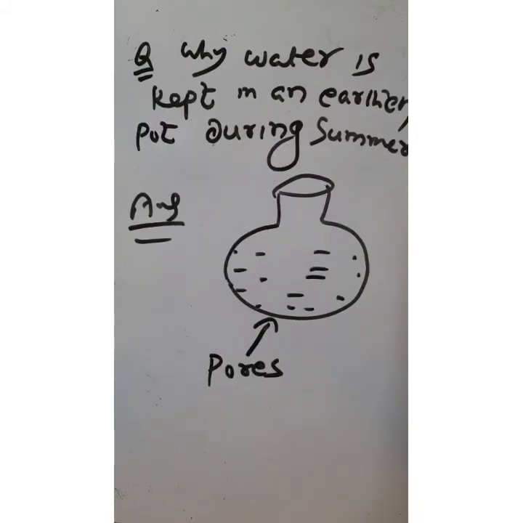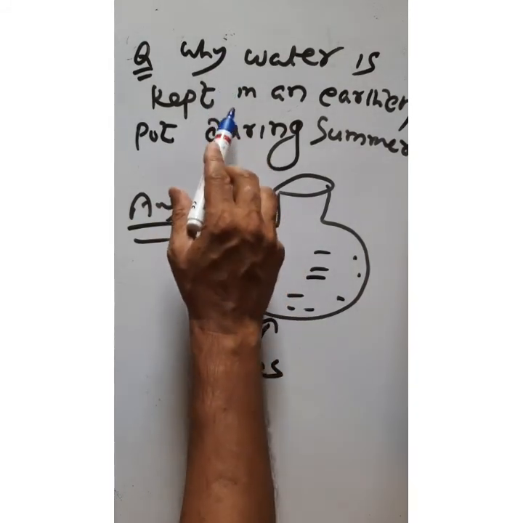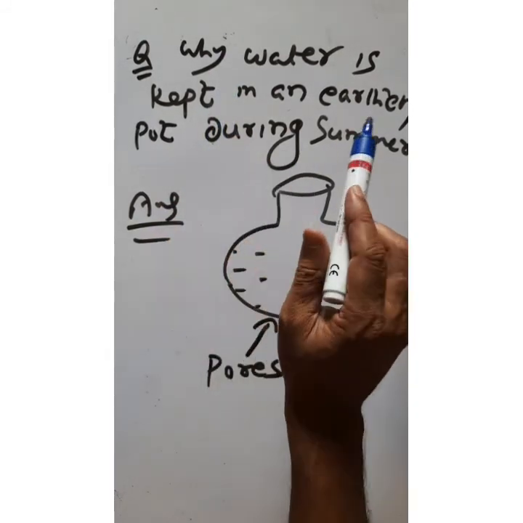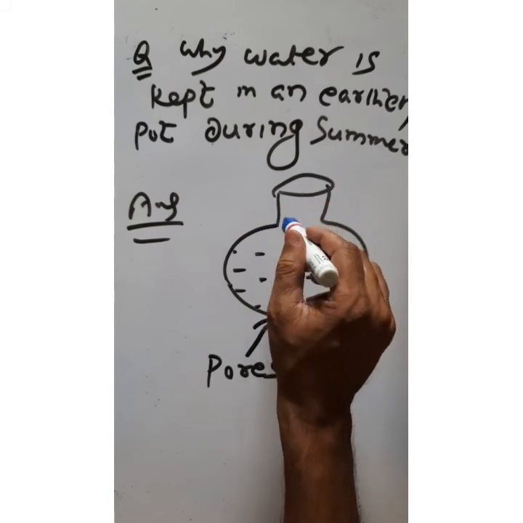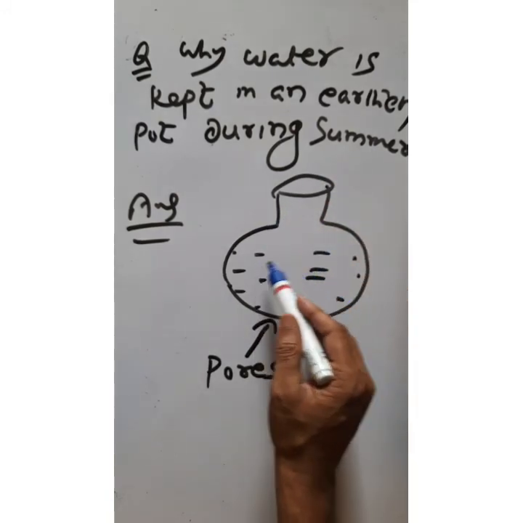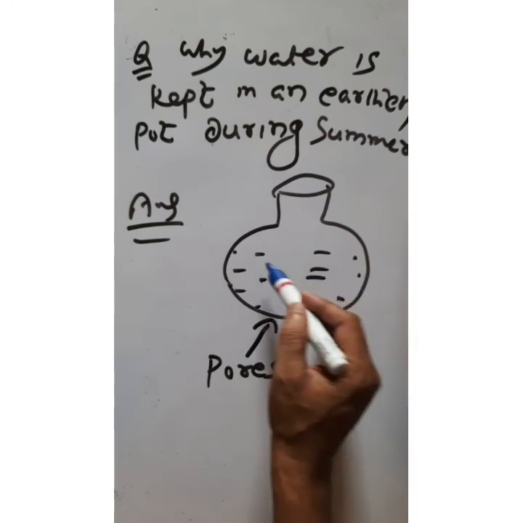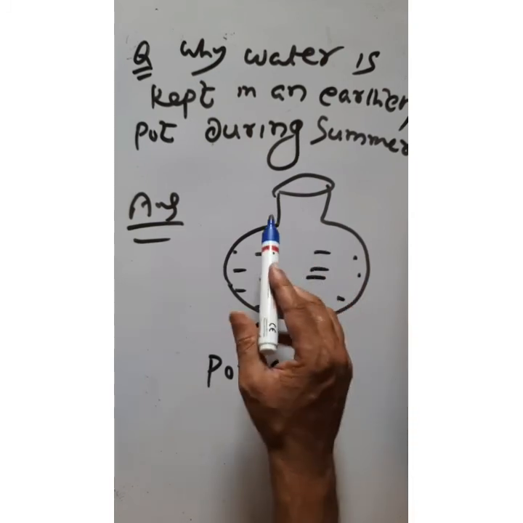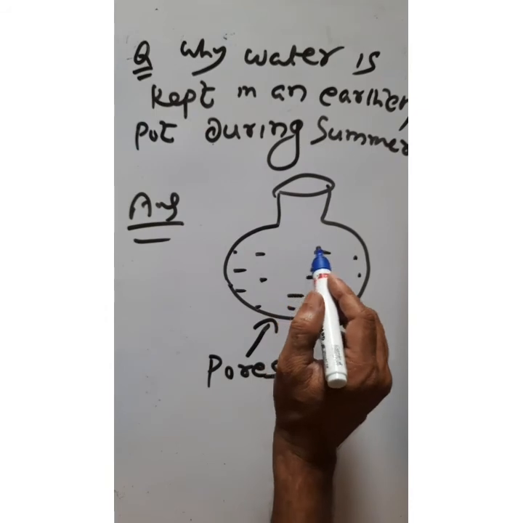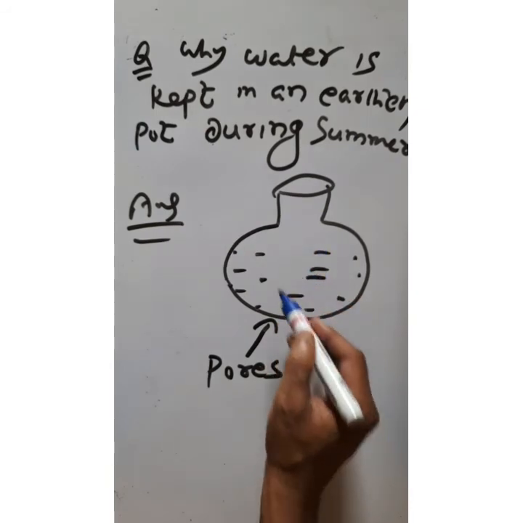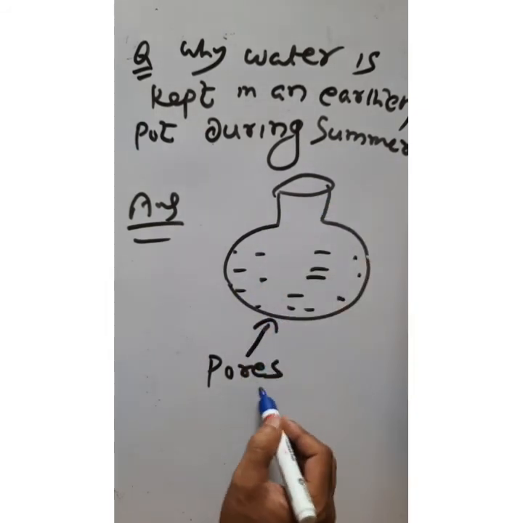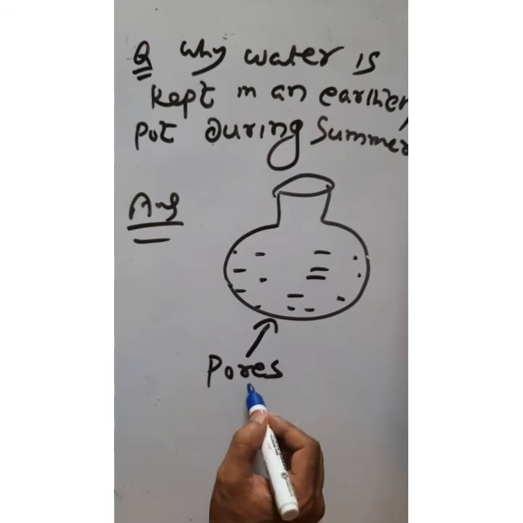Another practical example: in the hot day, in the summer day, we use the earthen pot to store our drinking water. What is the reason behind it? Generally this earthen pot contains a large number of small holes, which are called pores.